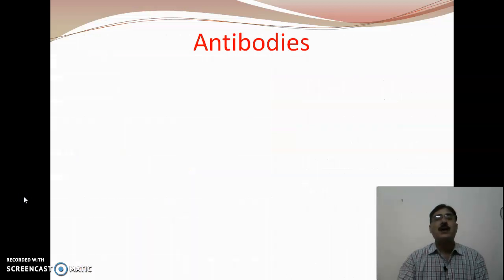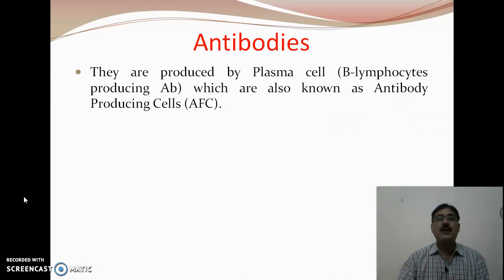Apart from it, if we look at what type of cell antibodies are produced by, antibodies are produced by plasma cells. I've already told you regarding the B lymphocytes that certain cells in the B lymphocytes which produce antibodies are known as antibody producing cells, AFC, or the plasma cells.